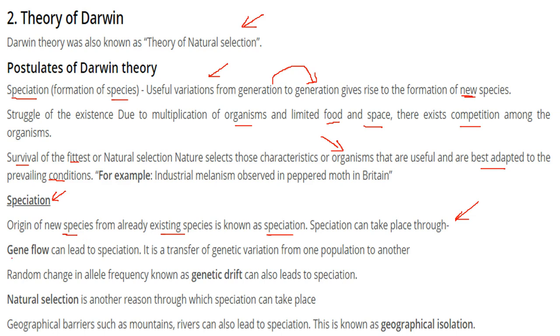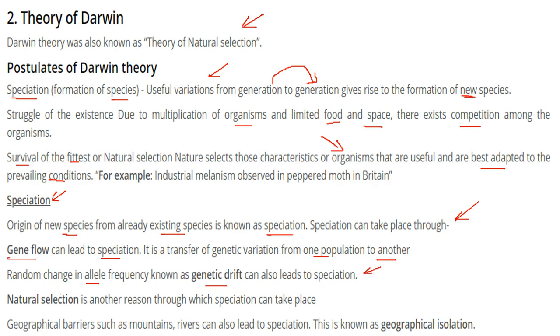One is gene or genetic flow. This can lead to speciation, and it is basically a transfer of genetic variation from one population to another. There is also random change in allele frequency, which is known as genetic drift, and this also leads to speciation.